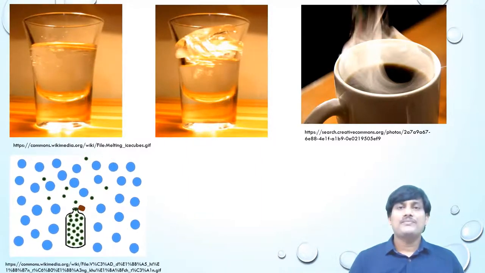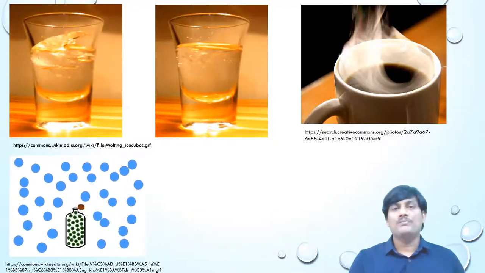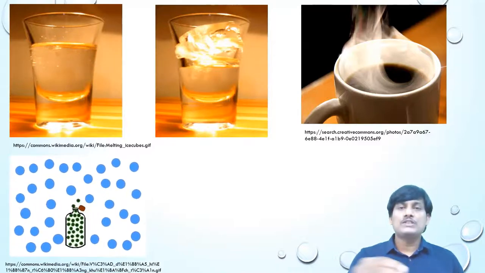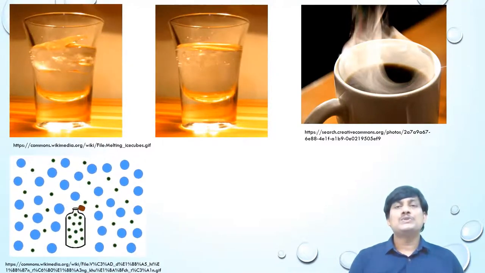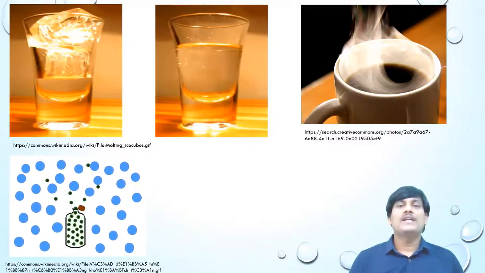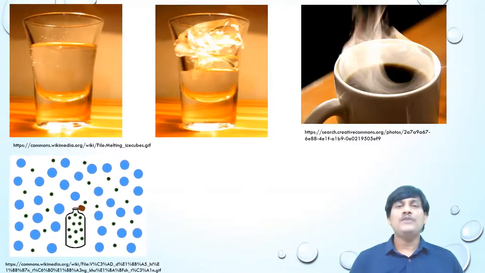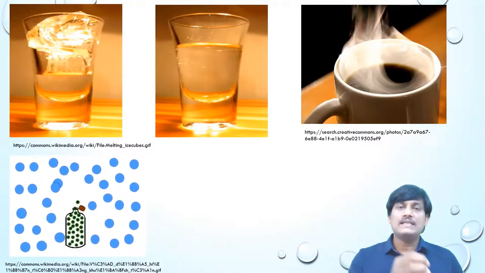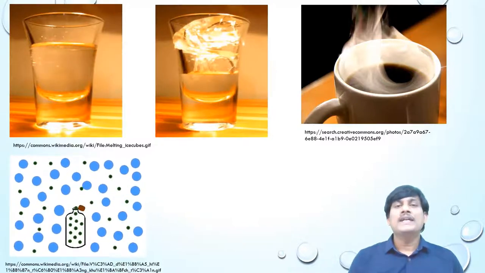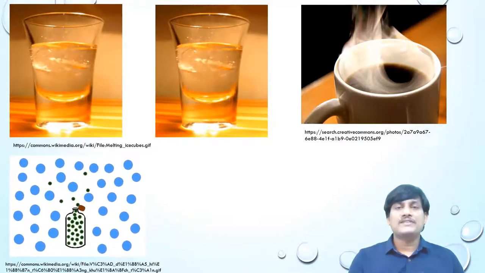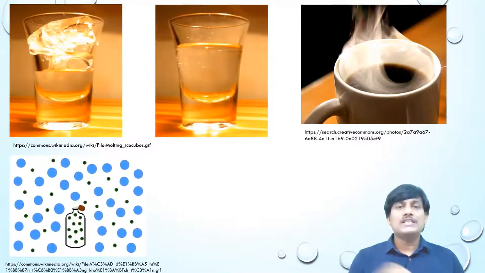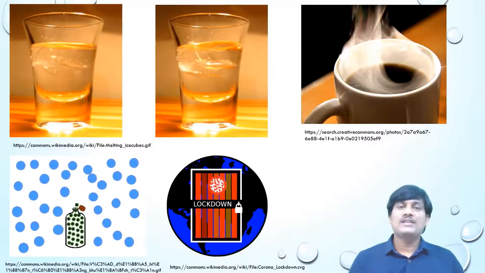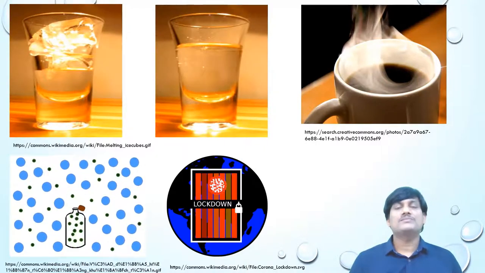Let us take a scent bottle at the corner of the room. When you open the scent bottle, the scent molecules diffuse throughout the room uniformly. It's a spontaneous process. If you take the reverse process, that is concentration of scent molecules at the corner of the room, it is impossible without any external intervention. It's a non-spontaneous process.